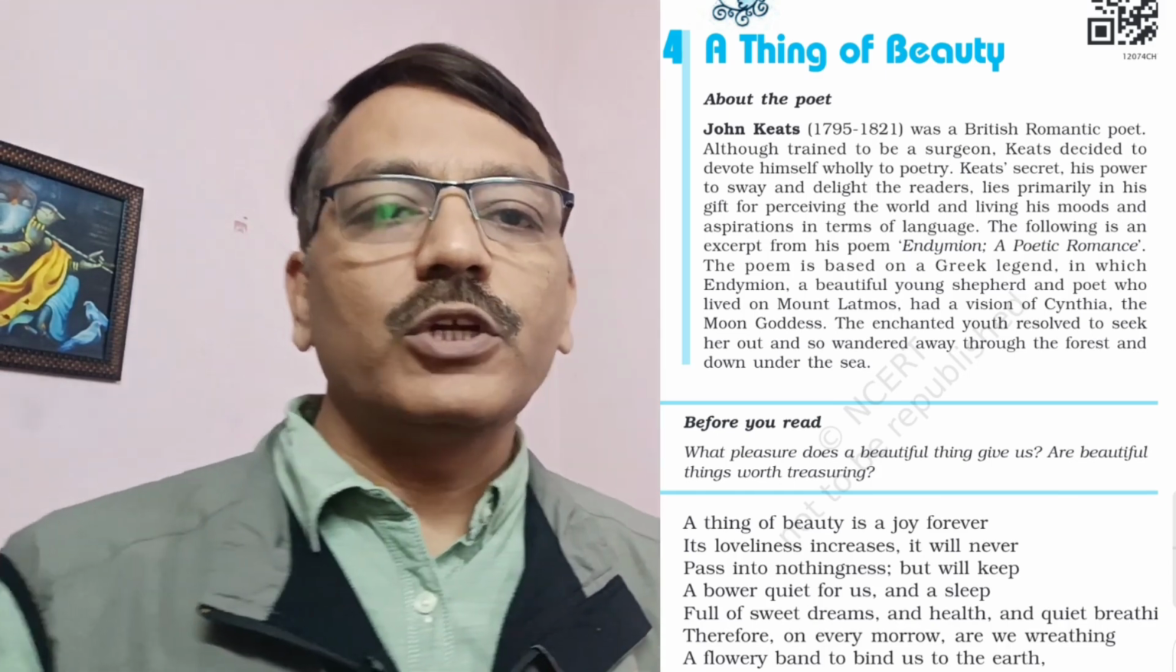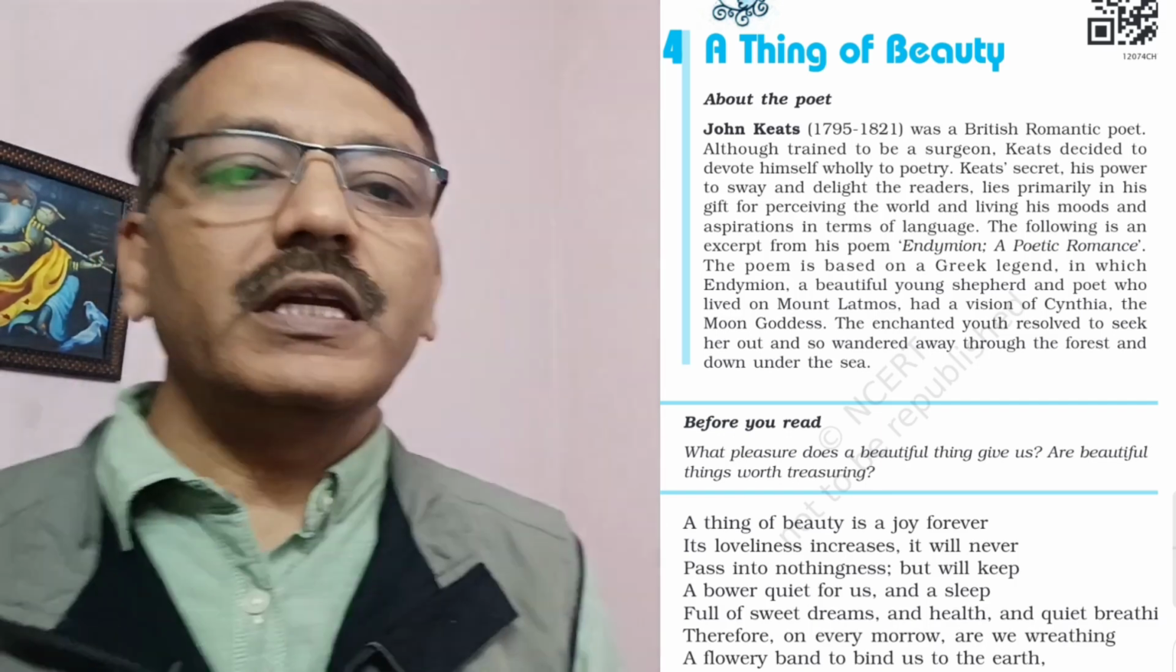Next is the text. The extract given in our book has been taken from a very long poem of John Keats, Endymion, a poetic romance. This poem has around 4,000 lines. It was published in 4 volumes of 1,000 lines each, and the year was 1818. So we have only 24 lines, but we have the best lines of this poem, the very starting lines of Endymion, a poetic romance.